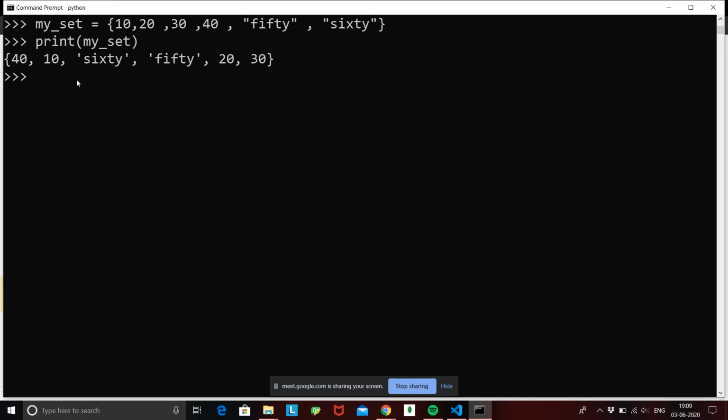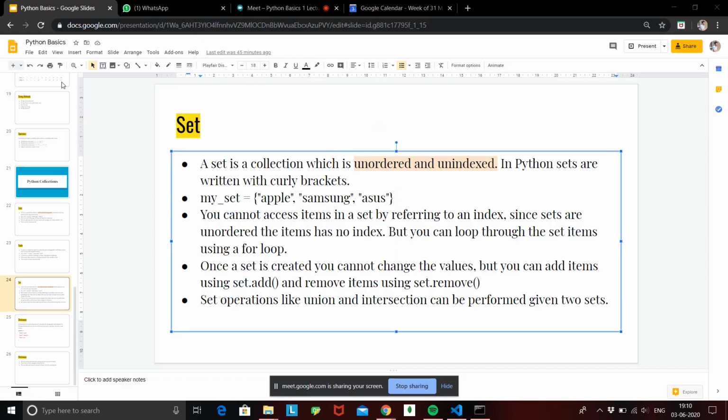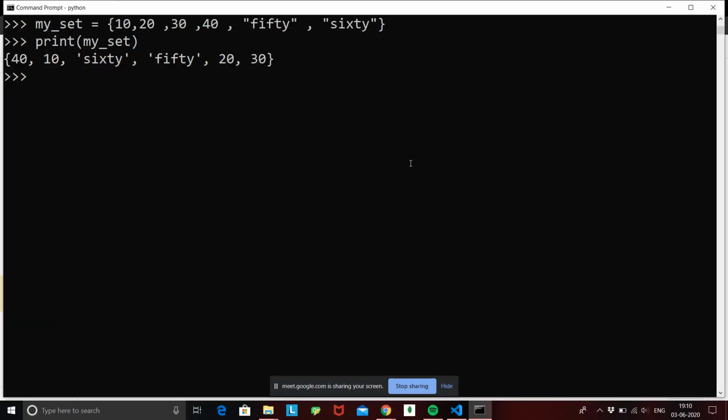And why are these in this way? Okay, I don't know why the order is being changed, but as we said, sets are basically unordered, right? So it's already been said that sets are unordered, so it doesn't matter what order comes into the picture. So if I did a print statement, this is going to come in whichever random order.